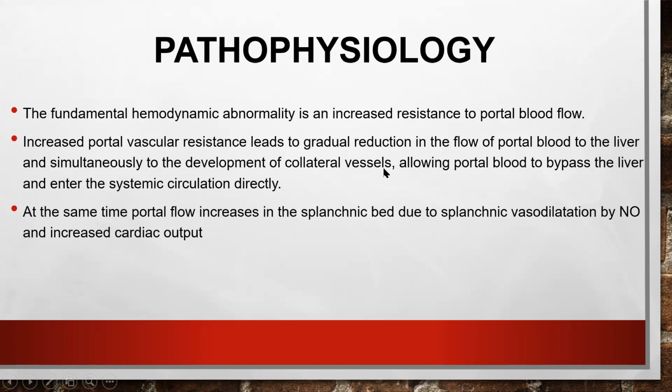Initially, they won't be used because the blood is going into the liver via the portal system and going into the systemic circulation via the hepatic vein. But when there is increased portal vascular resistance, the blood is going to bypass the liver via the collateral vessels. Wherever there are portosystemic connections, it is going to enter into them and then into the systemic circulation, bypassing the liver. Because of this bypassing of the liver, we will get a lot of manifestations of cirrhosis of liver.